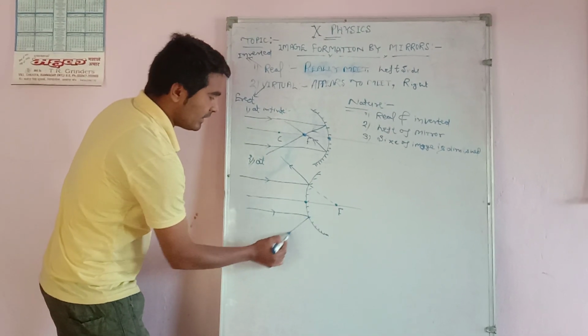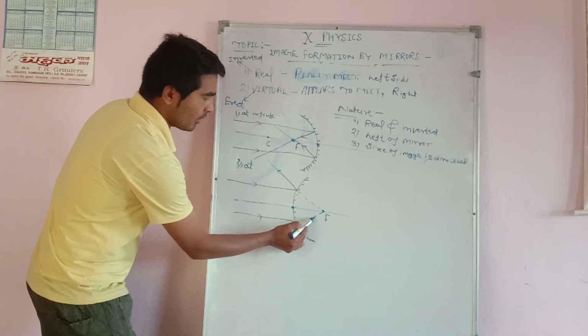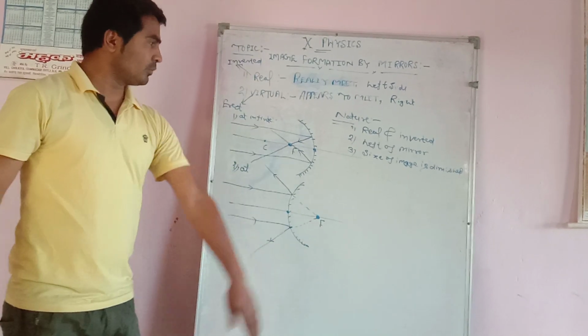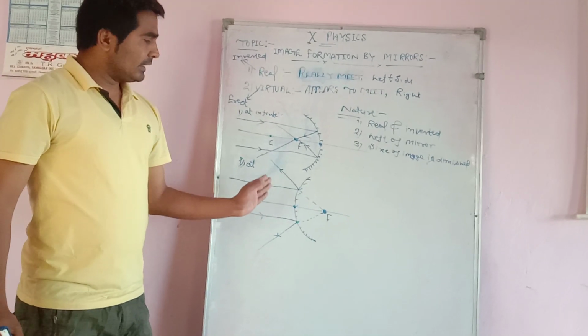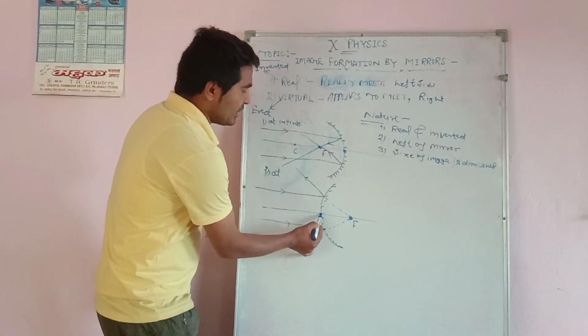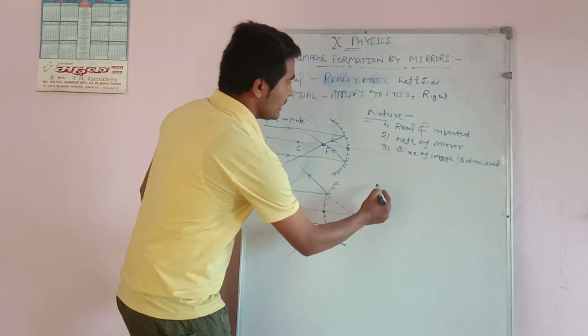After reflection, light rays appear to come from the focus. So here the light rays after reflection meet at the right of the mirror. All the images which are formed at the right of the mirror are always virtual.